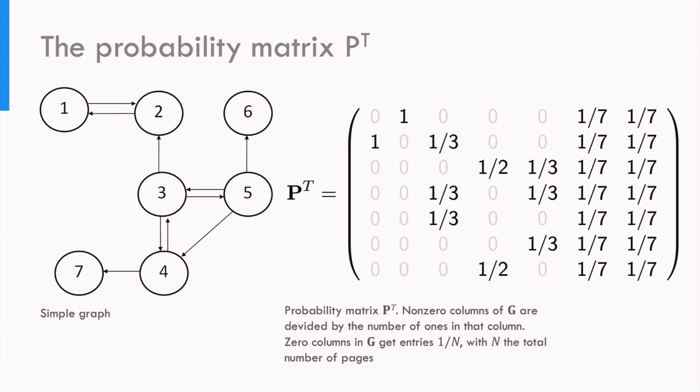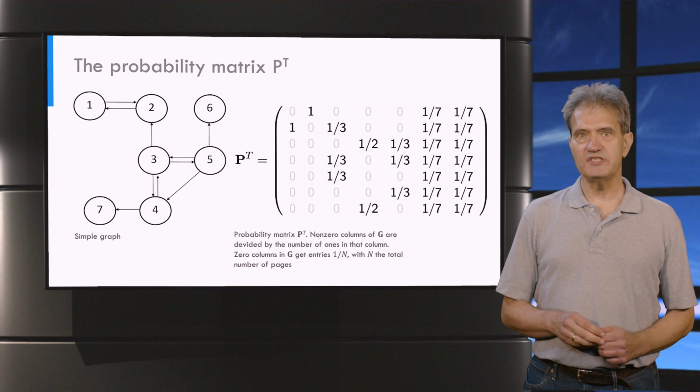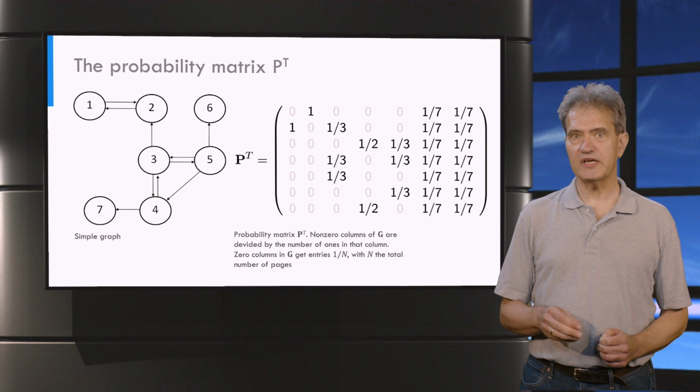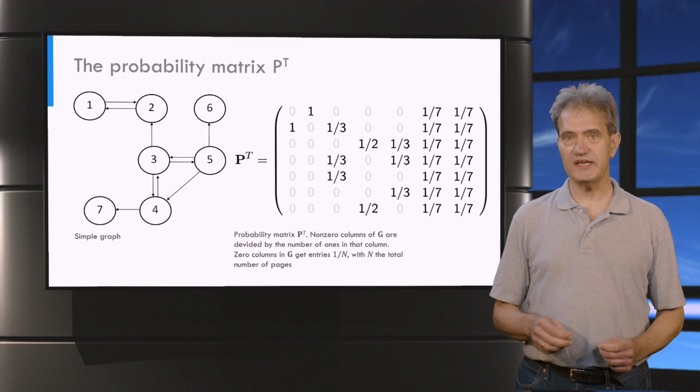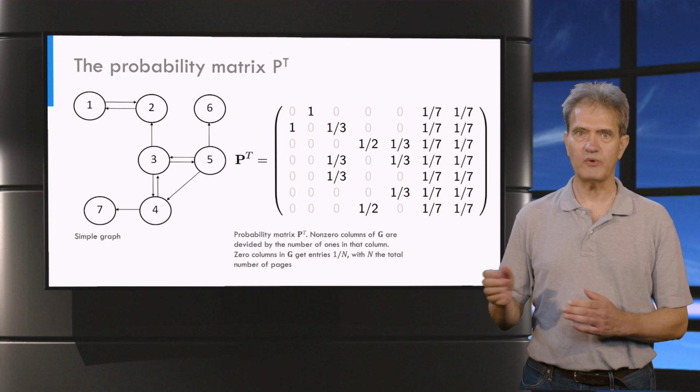So we can now put all these probabilities in a matrix P transpose, as shown here. Going from G to P transpose is simply done by dividing the columns of G by the number of non-zero elements in the column. Zero columns in G for the dangling nodes become constant columns in P transpose, with the constant equal to 1 over the number of websites.